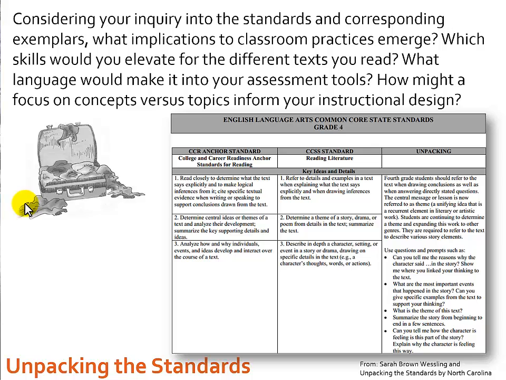Here's an example from the Unpacking the Standards by North Carolina, where teachers unpack the standards. They identified the nouns and the verbs. They considered Bloom's taxonomy. They identified key academic vocabulary. They reviewed what was taught and assessed in the grades and courses before and after. They considered the knowledge and skills needed to master the content of each of the standards.